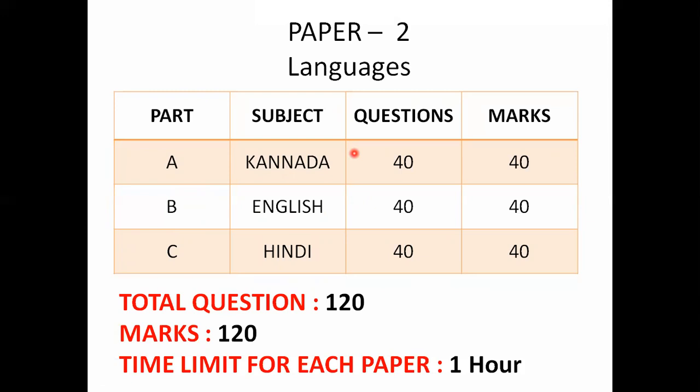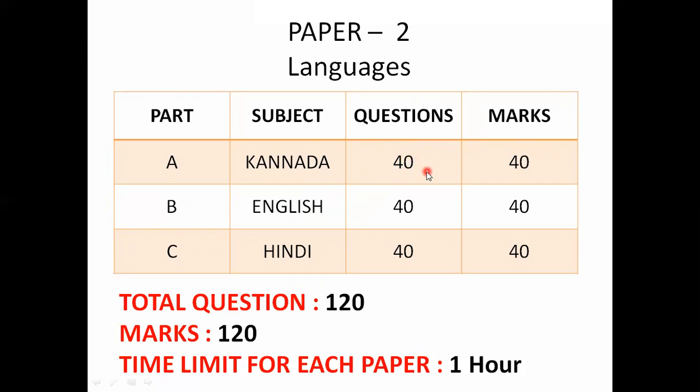In the same way for paper 2, languages: Kannada, English, Hindi. This is Kannada first language, English second language, Hindi third language. Similarly, if you have English as first language, it will come under part E: English, Kannada and Hindi. Here also for each paper they allotted 40 questions and 40 marks.